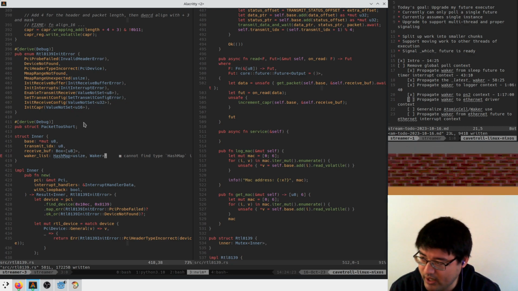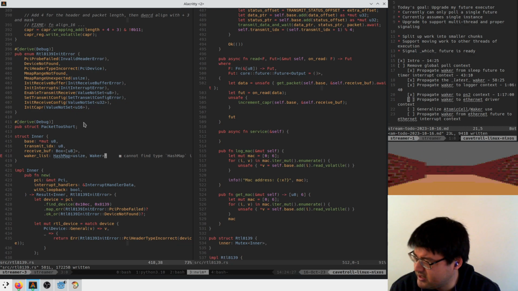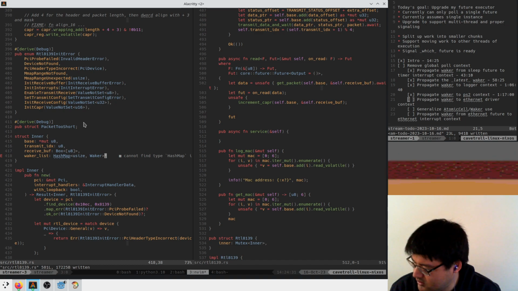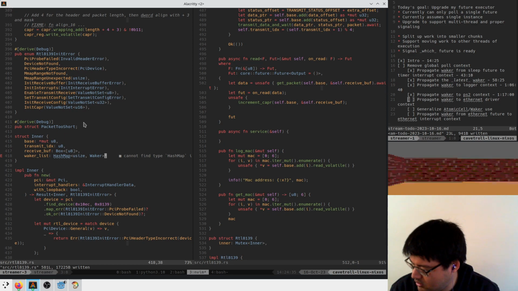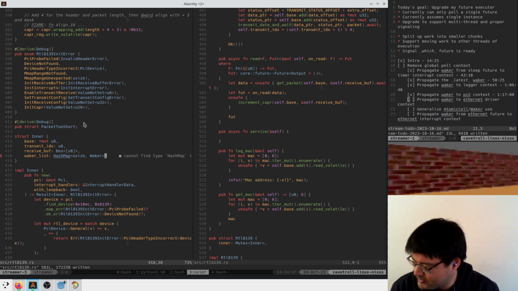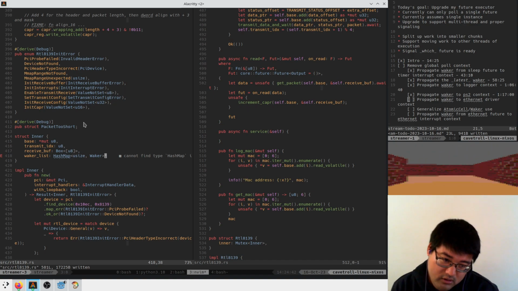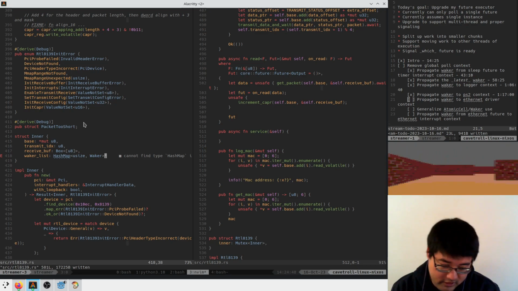And also, our only interior mutability primitive for this is an async mutex, which you can't use from other contexts. I guess we have a spin lock. We could use the spin lock. Then you could use that from the drop context, and in the drop context, you could spin lock, get the map, then delete yourself from it.